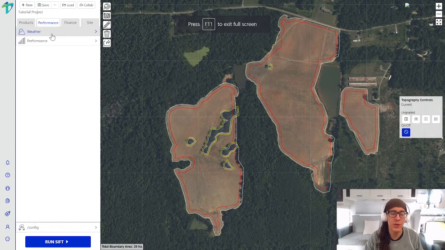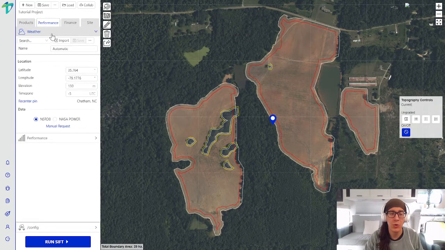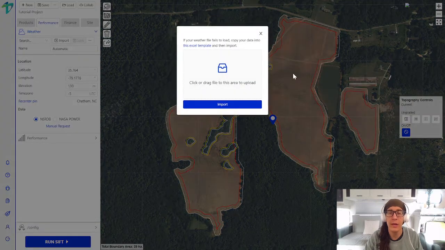Within Performance, let's go ahead and open up the Weather tab. So when you open this tab, notice that there's a pin on the center of the site. This is important because it's taking the correct latitude, longitude, elevation, and time zone and applying that weather data properly to this site. Similar to the Module and Inverter tab, you can click this Import button to where you can drag and drop a standard format CSV weather file into this box.